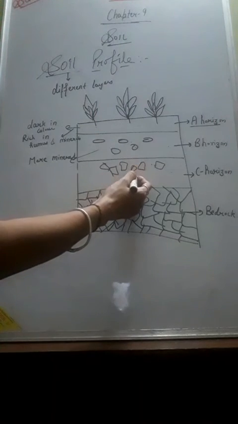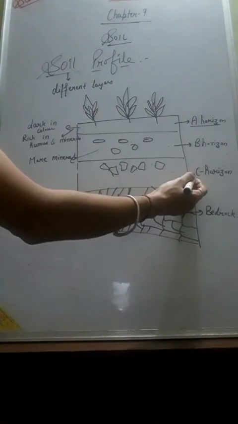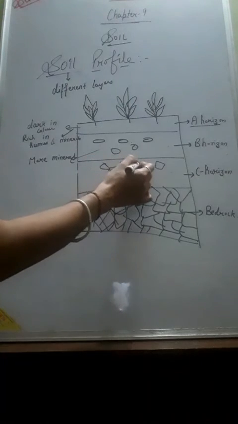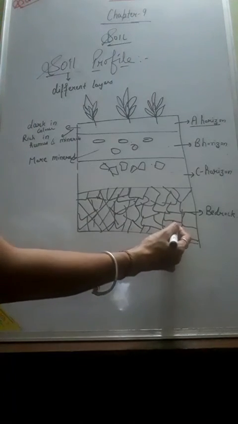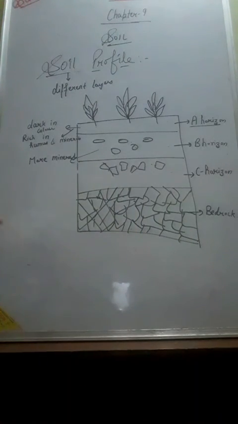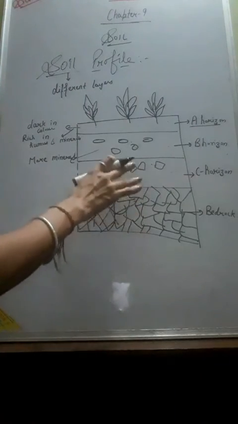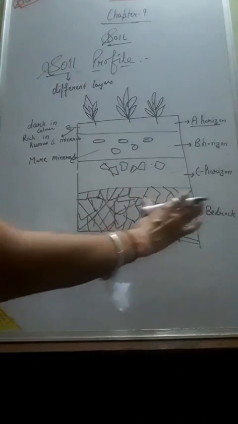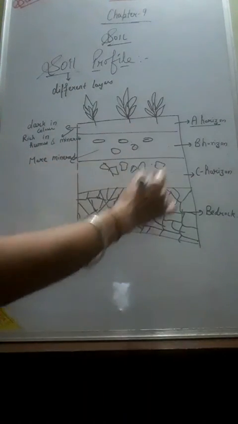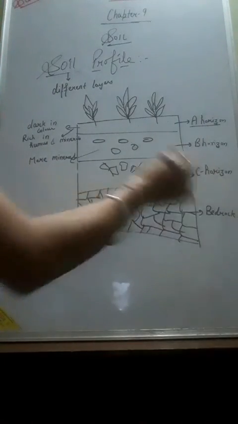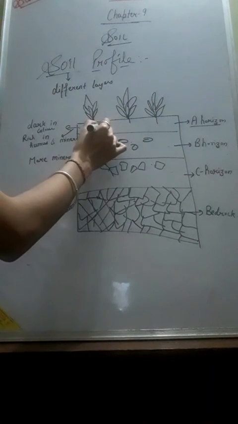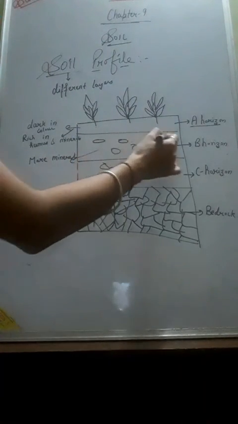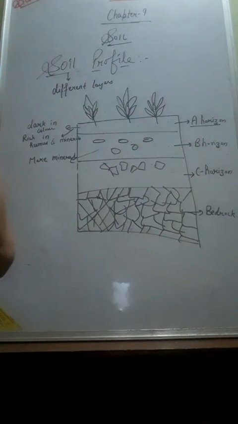After that, there is a third layer, which we call the C horizon, and that contains small lumps of rocks. After these layers, the next layer is the bedrock, which is very hard and difficult to dig. All the rocks are embedded here, so this layer is known as the bedrock. So this is the soil profile that shows the different layers: A horizon, B horizon, C horizon and bedrock.